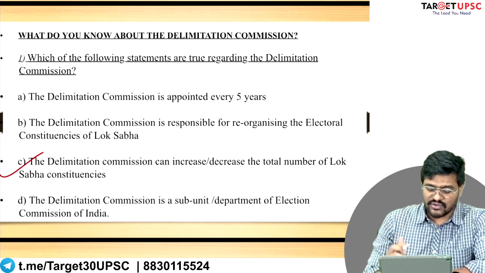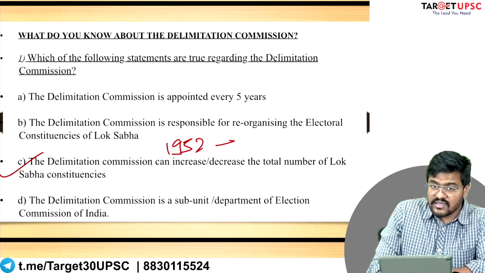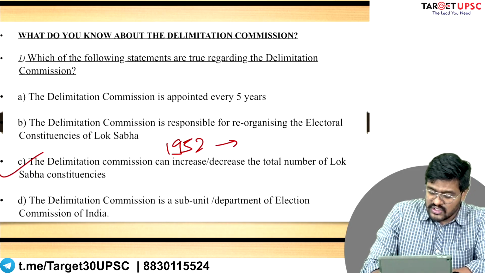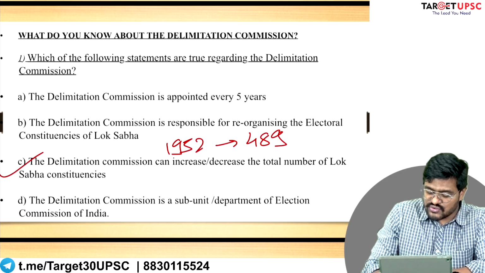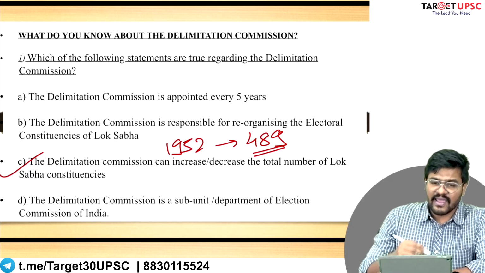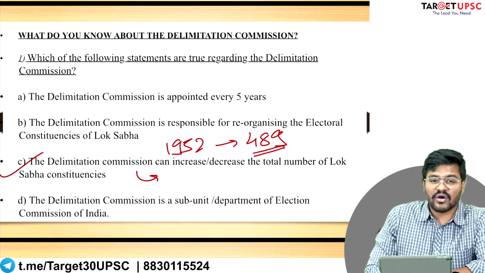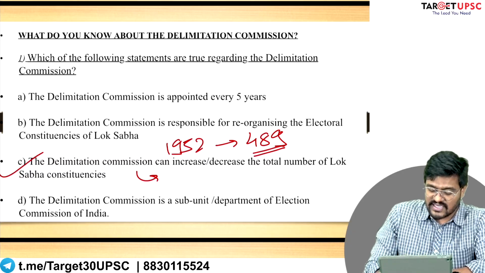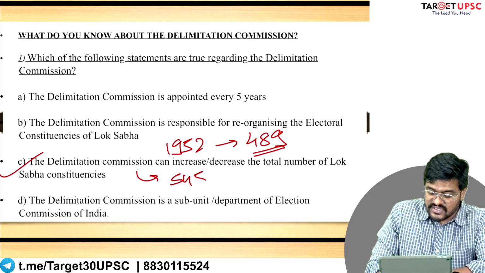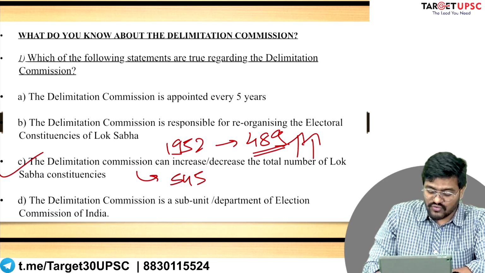Right now, let me just tell you that when we had our first Lok Sabha election in the year 1952, the total number of Lok Sabha constituencies was 489. As all of you should know, today the total number is 545. So you can see very clearly that the number has increased from 489 to 545.